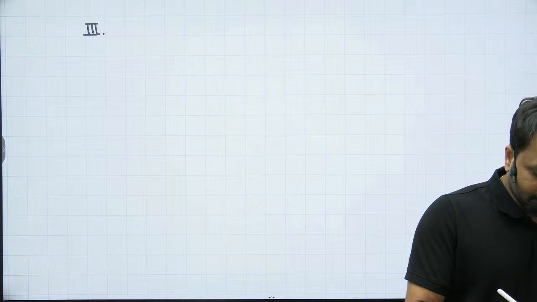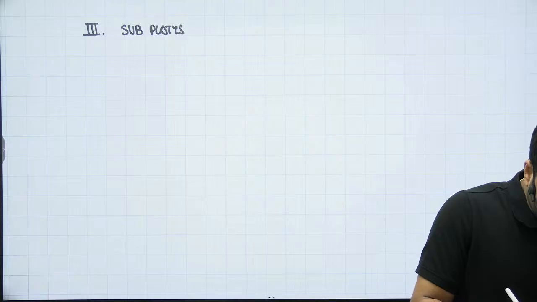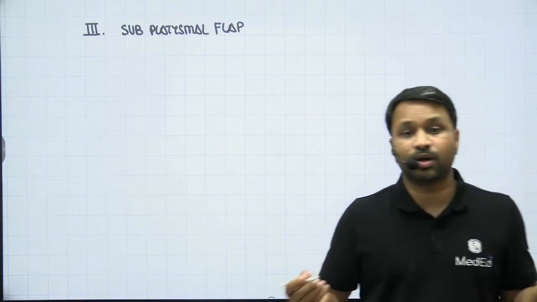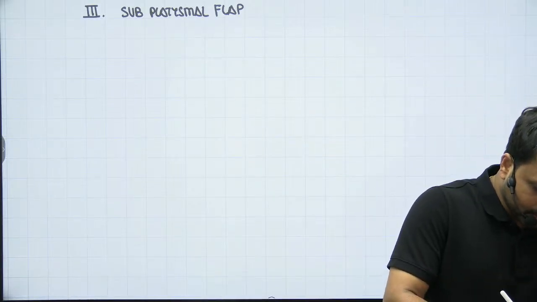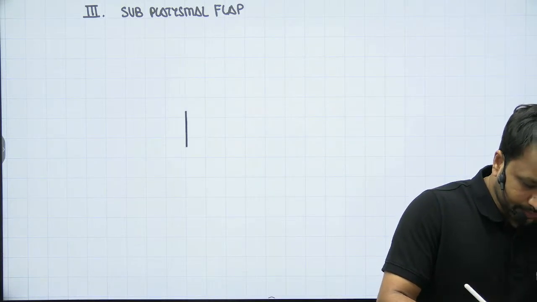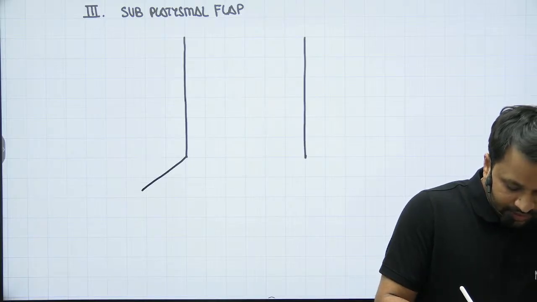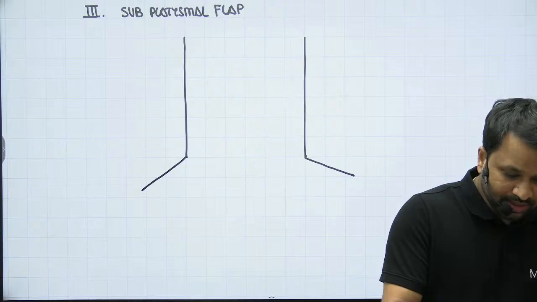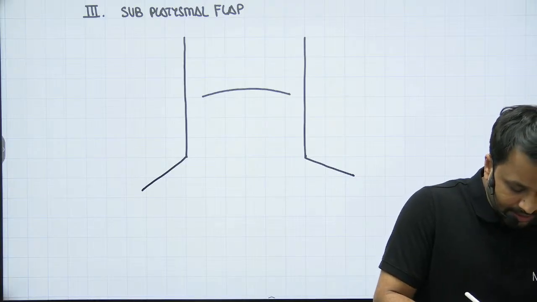So the third thing that you will do is, after the incision is placed, I am going to raise something called a subplatysmal flap. Now what is the subplatysmal flap? Now let's say this happens to be the neck. We have given the incision. As you give the incision, the first layer that you open up is going to be the skin. So I have opened the skin.